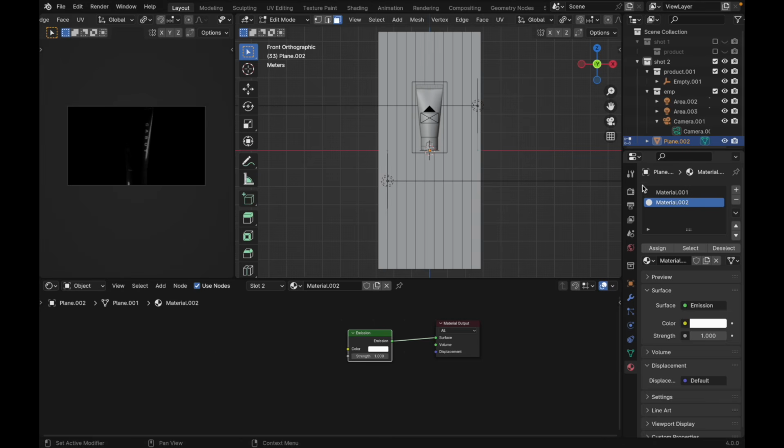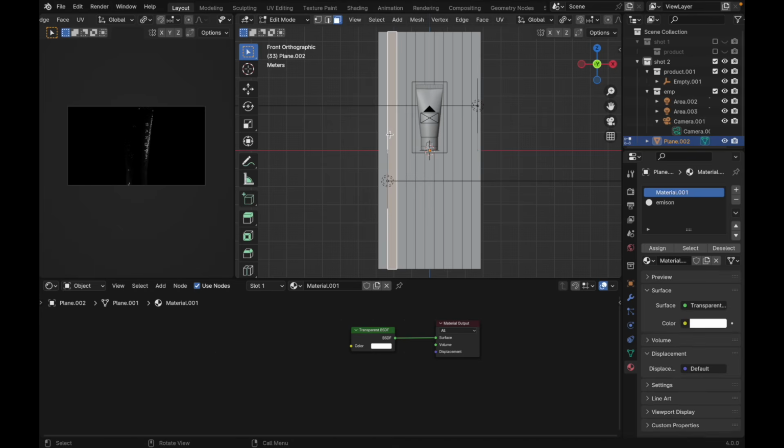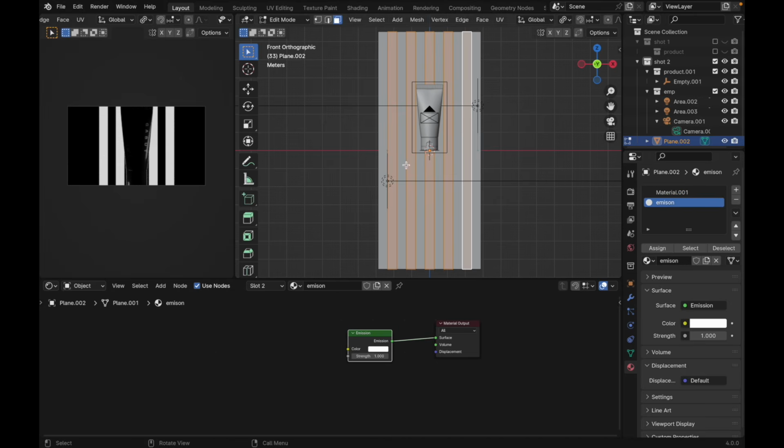As you can see, nothing happened. Let's name this one emission, and select this face, all of this face, select this, select this emission, and click assign. We have something like this.